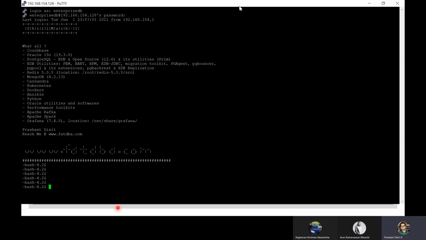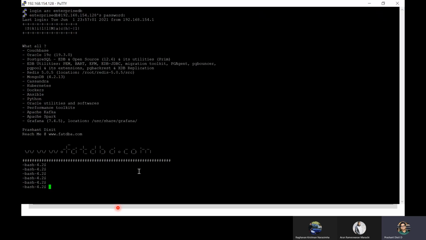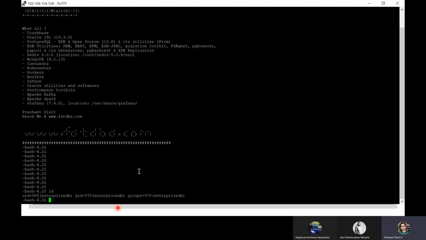So we are successfully connected with a Postgres database host, a machine where we have Postgres installed, both open source and EDB's version of Postgres.